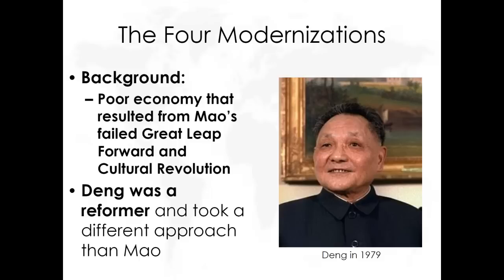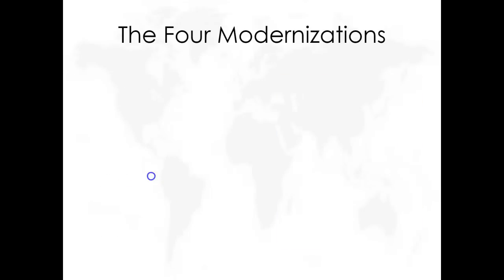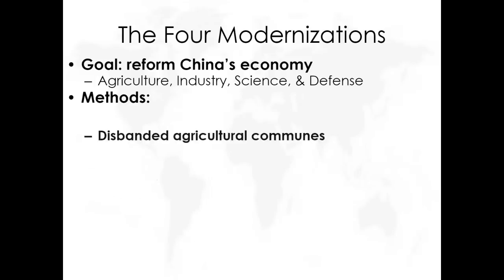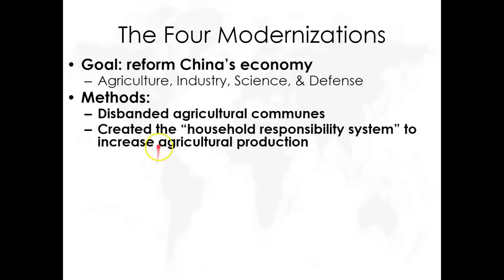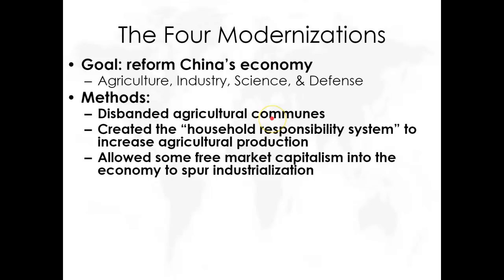Because of Mao, the Chinese economy is lagging behind most of the world. He wants to revive it. He wants to make it into one of the best economies in the world, and he will be successful. So economically, Deng was a reformer. I'll say that again. Economically, Deng was a reformer. So here's what he's going to do. He's going to create his 4 modernizations. For us, we're going to really focus on his agricultural changes and also his infusion of capitalism.